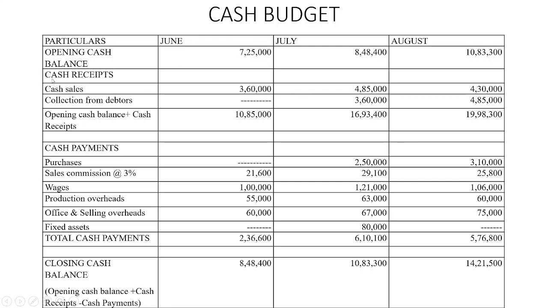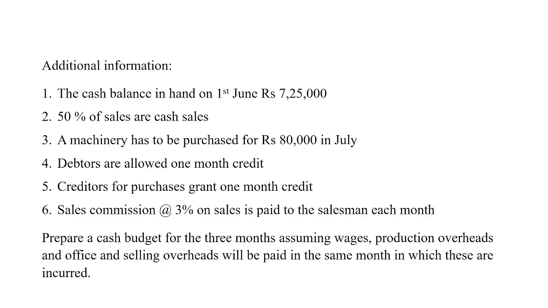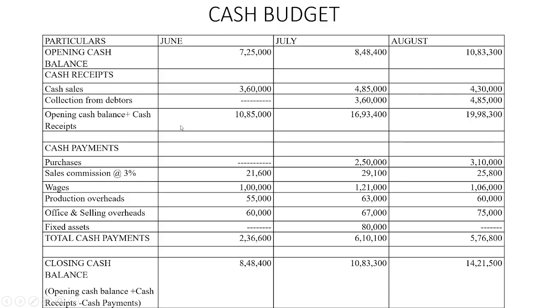Then we have to find out all the cash receipts. Now cash sales. It is 50% of the sales are cash sales. So 7,20,000, 50% of that is 3,60,000. Then collection from debtors. The remaining 50% is credit sales. So if sales take place this month, the amount will be received in the next month.